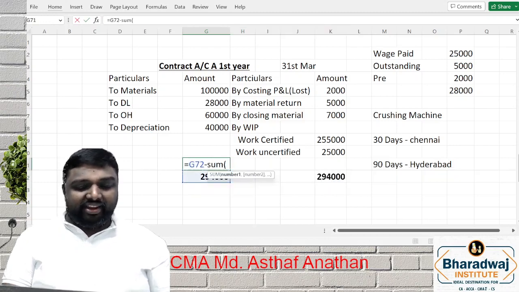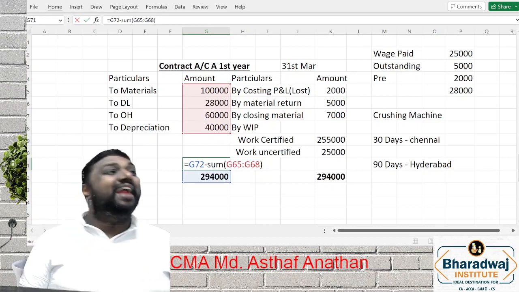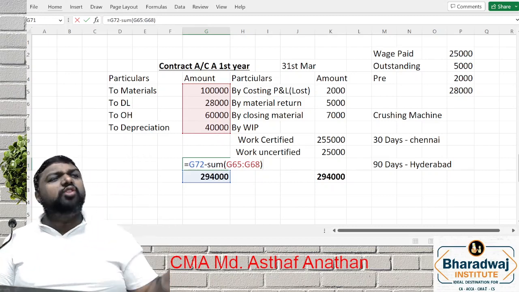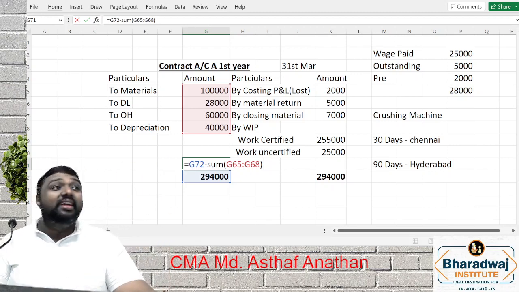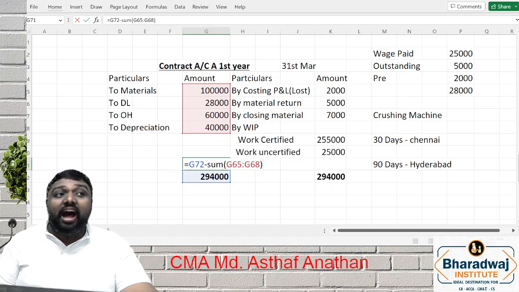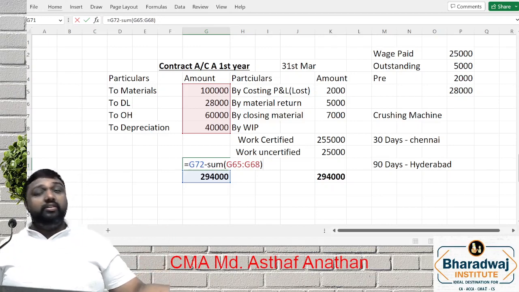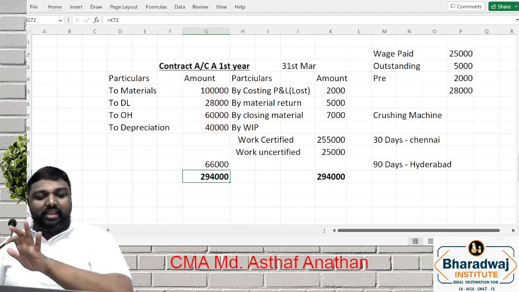This difference, in this chapter called contract. My first question to all of you: is this contract over or just started? It is just started. It is in the first year. We have discussed that a contract will take more than 1 year, may take 5 years. Bridge construction and all may take 3 to 5 years. Ship construction takes even longer. So it will take more time.